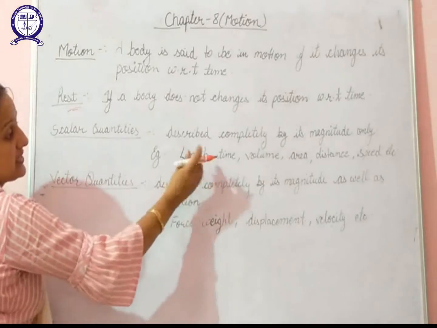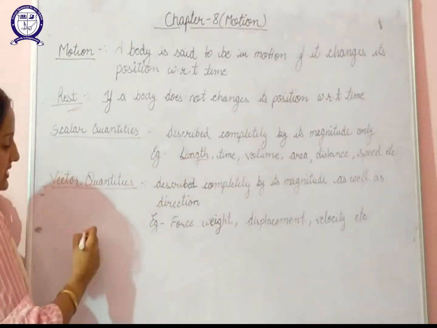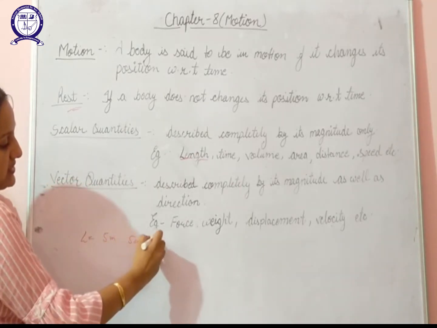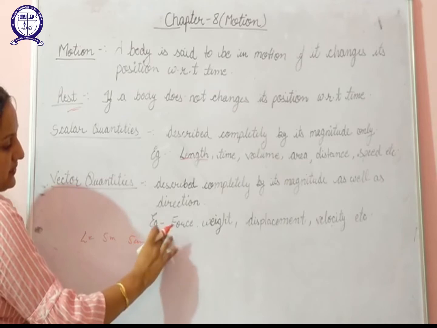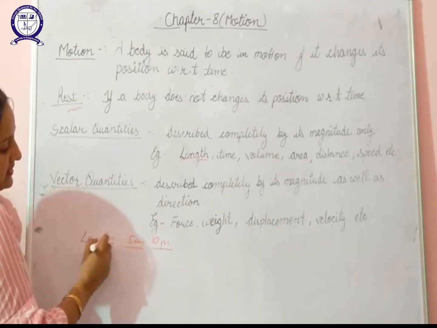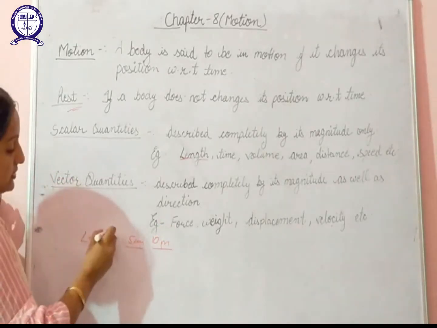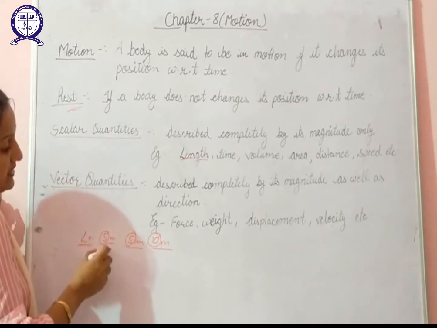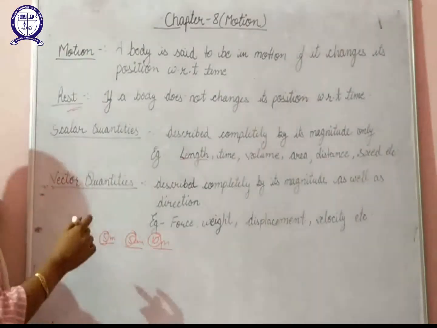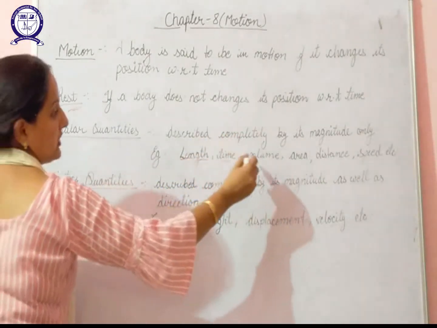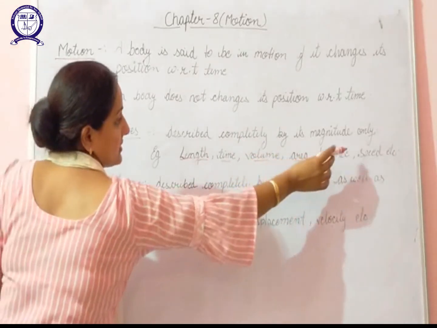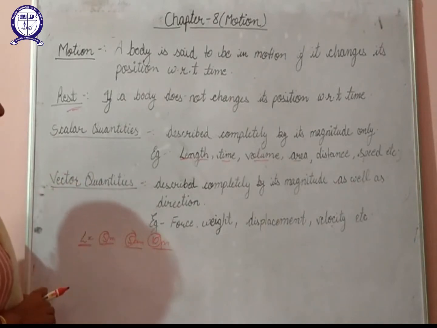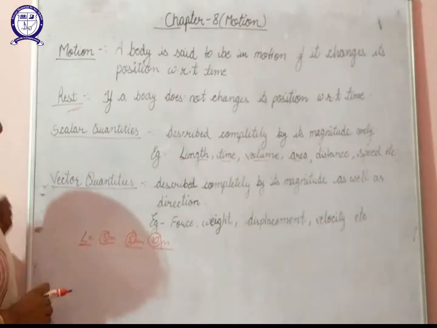For example, length. We can say that length only has a magnitude. Suppose the length is 5 meter, 5 centimeter, 10 meter. So here we can say that this has only magnitude. Magnitude is a numerical value. Here 5, here 10. So this length has only magnitude and no direction. In a similar way, time also has magnitude only, volume also has magnitude, area, distance, speed. In this way, a number of quantities can be completely described by magnitude only.